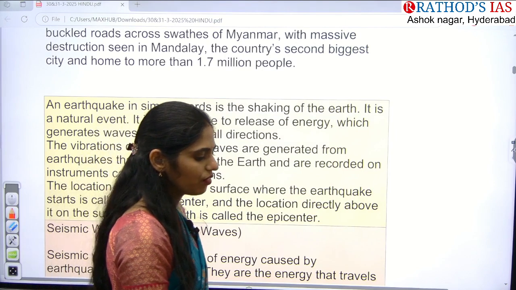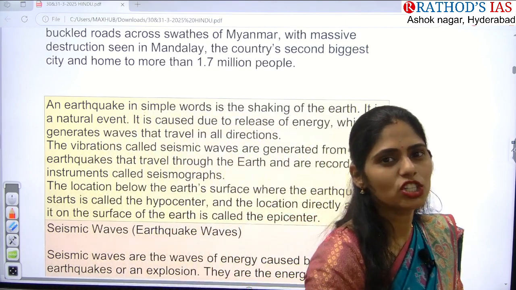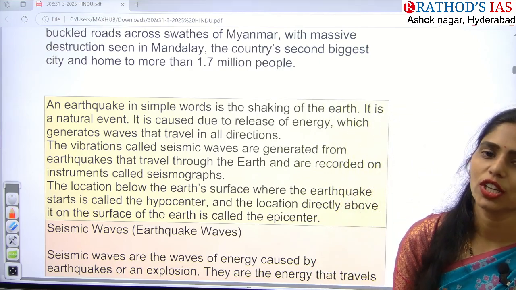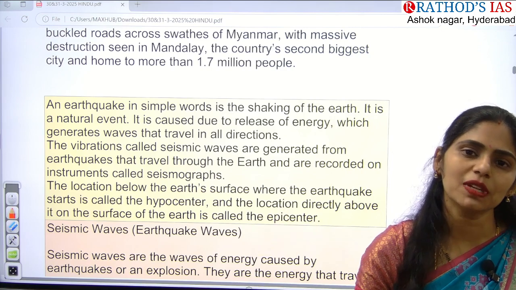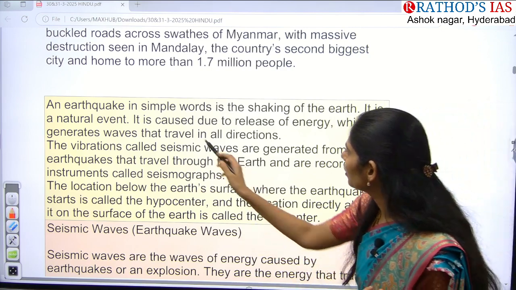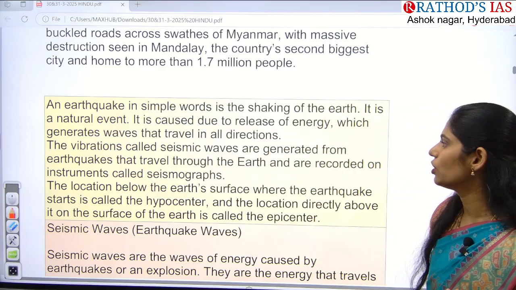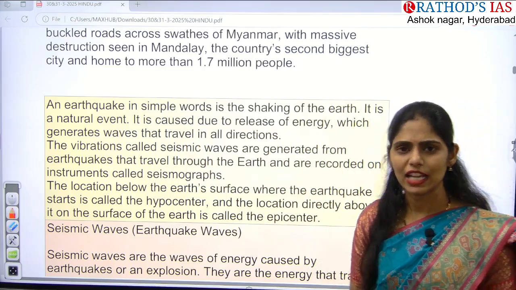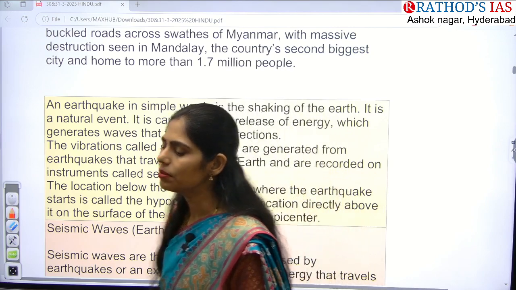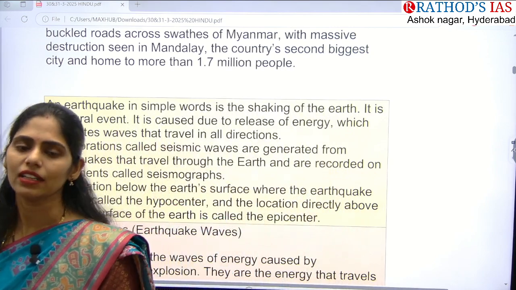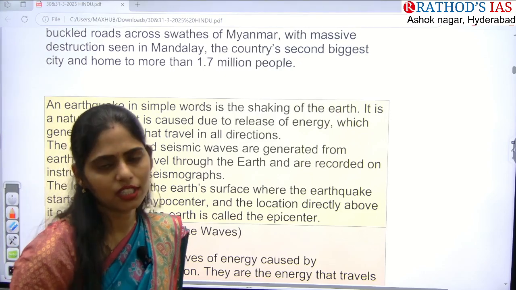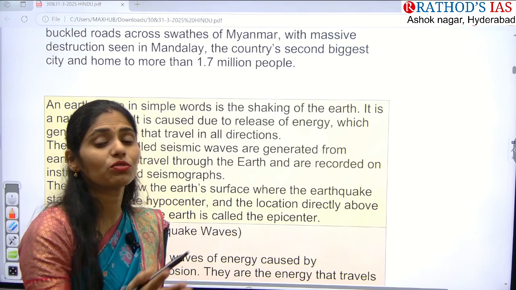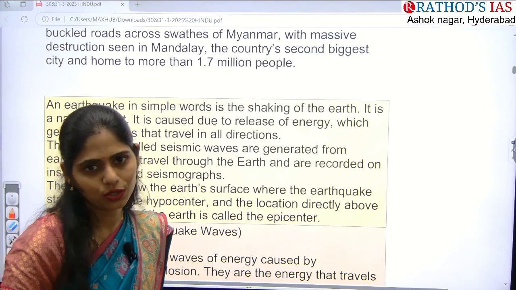So what is the meaning of earthquake? Earthquake is nothing but shaking of earth. Whenever the earth is shaking, it will be releasing certain energy, energy in the form of seismic waves. So earthquake, in simple words, is called shaking of the earth, and it is normally a natural event. And because of some man-made things like construction of dams or big infrastructure, sometimes it will also cause artificial earthquakes.